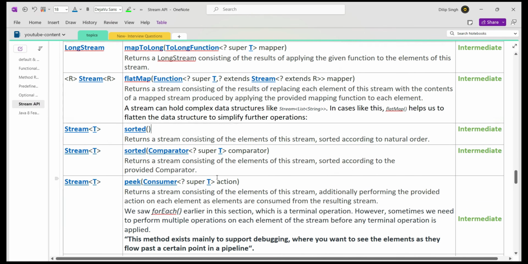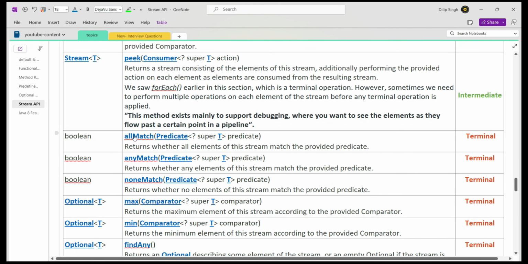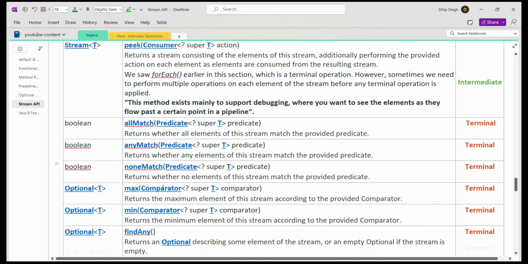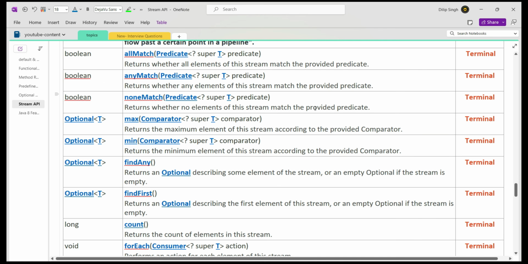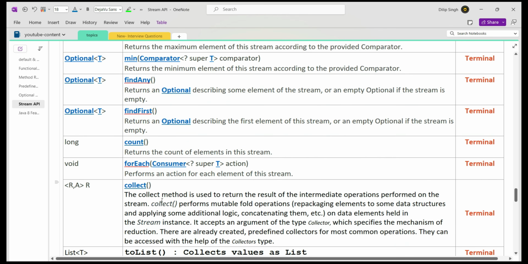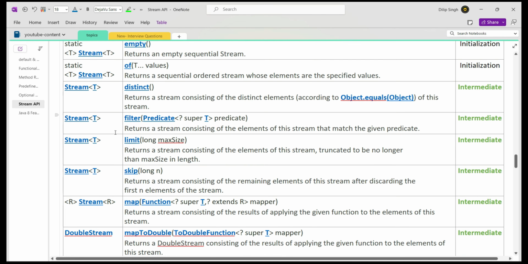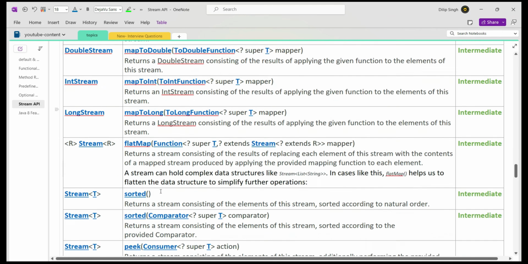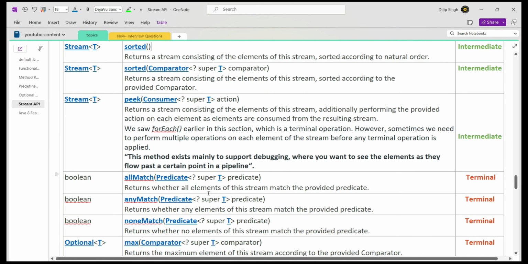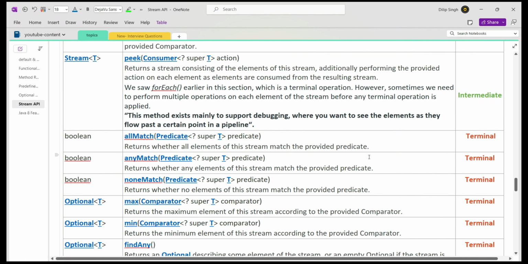As part of the java.util.stream package, we have the Stream interface, and as part of the Stream interface, we have all these methods. And if you see here, there are a couple of terminal methods also. We will see examples of these terminal methods programmatically right now. We have to remember at least a couple of intermediate operations as well as terminal operations from an interview point of view. But you don't need to remember each and every method that belongs to intermediate and terminal. It's not that easy either.